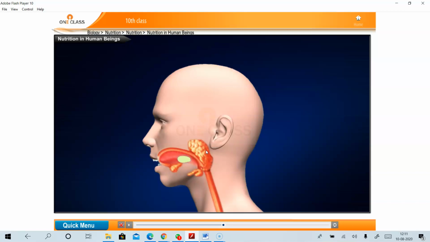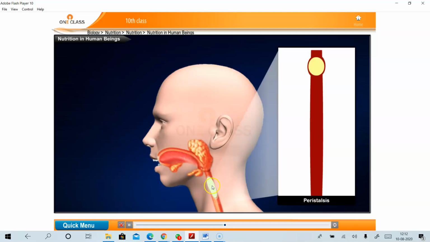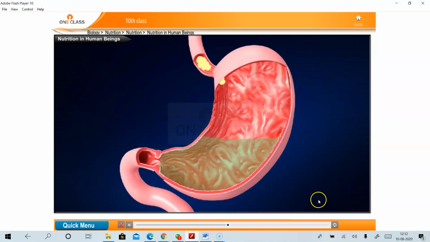It enters into the esophagus through a series of muscular contractions. These muscular contractions of the wall of the esophagus are nothing but peristalsis movement. In the video you can see the peristalsis movement, the front and back movement. See, the food is passing into the esophagus. By the peristalsis movement, it enters into the esophagus, and from the esophagus, it enters into the stomach.